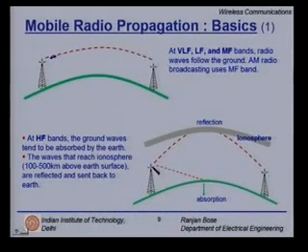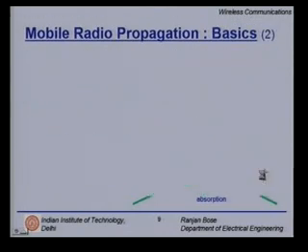The problem with HF band is when you transmit it and it hits the earth, it gets absorbed. So I have no choice but to direct my antenna upwards, go through a reflection and come back. A lot of defense applications are still using this HF communication.